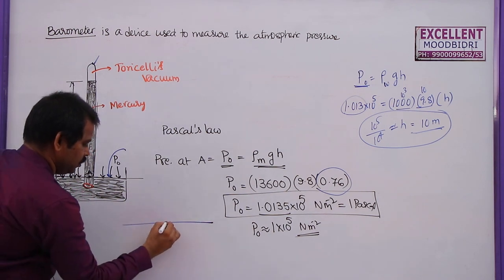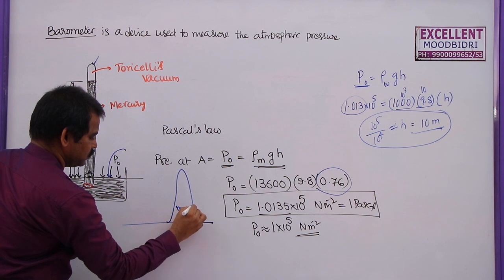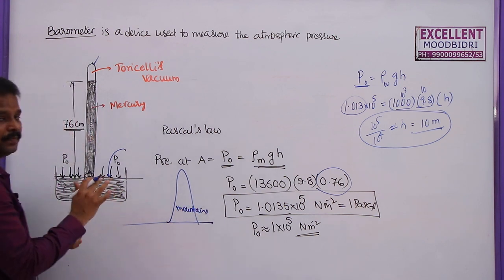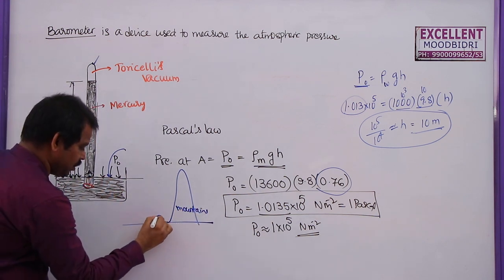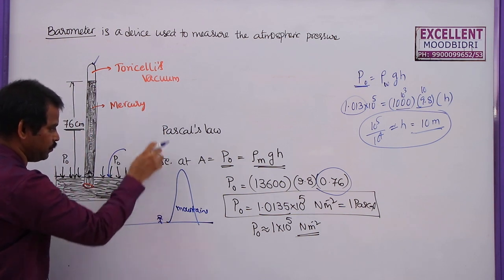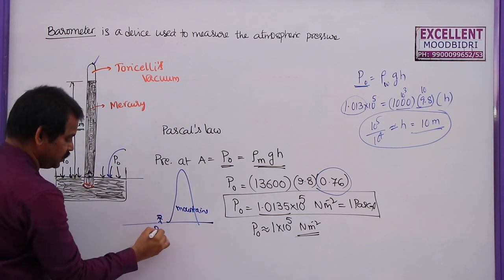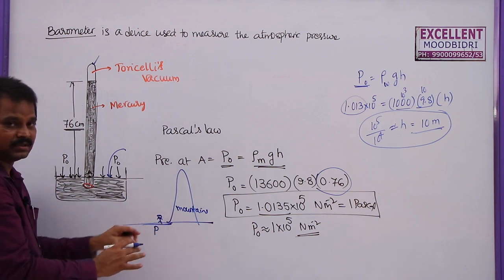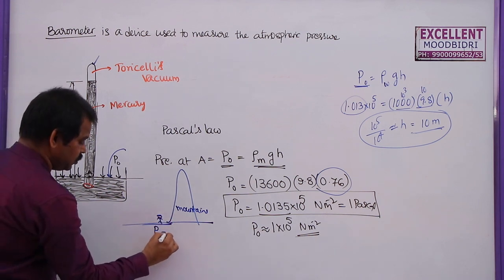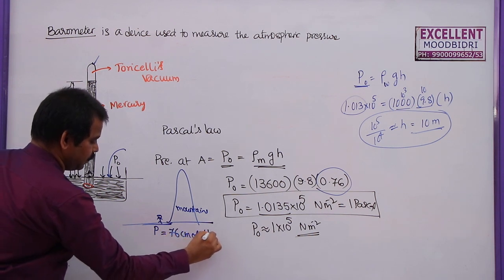Now, as we go to the top of the mountains, generally pressure decreases. Why? Because if you take a person here, the entire weight of the air column is acting on the head of this person. So this pressure at the surface of the earth, generally we take it as pressure at sea level, is equal to 76 centimeters of mercury.